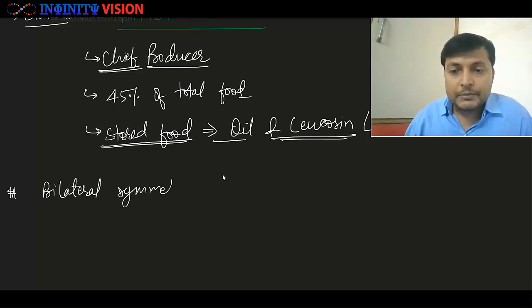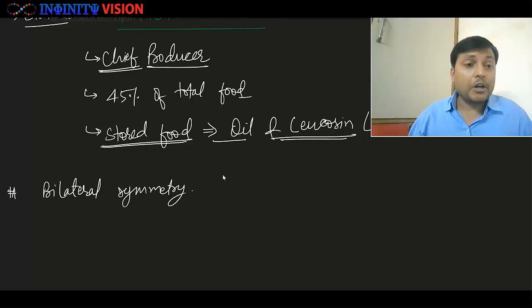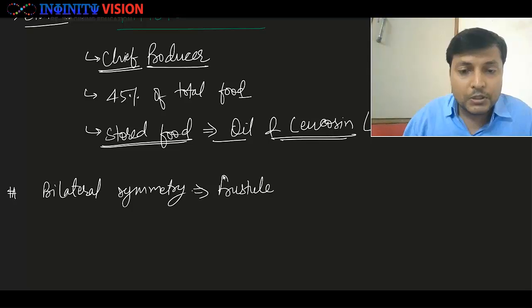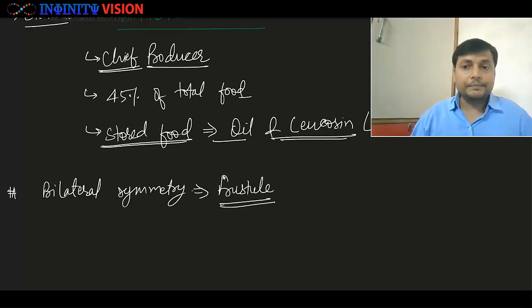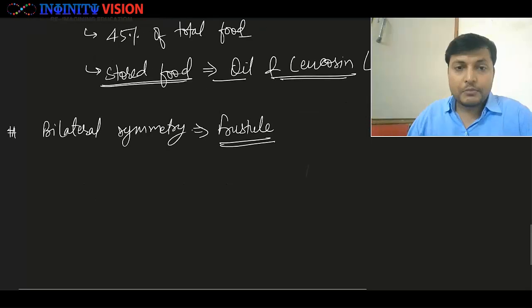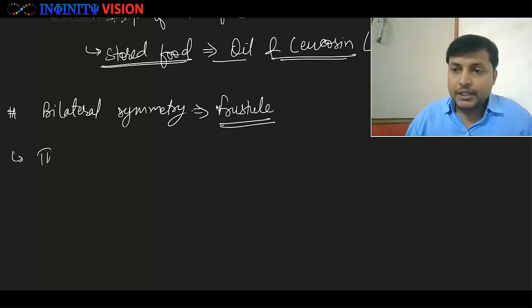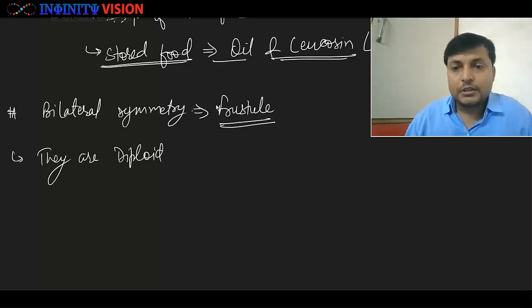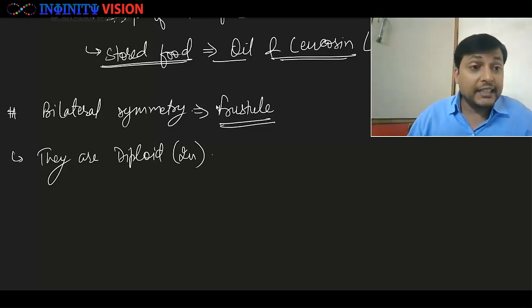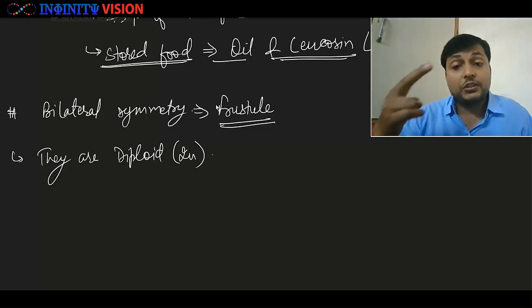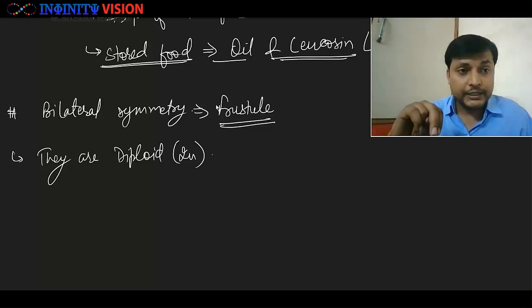They show bilateral symmetry. It means that their body can be divided into two halves. And this bilateral symmetry is not because of their cell, but it is mainly because of their frustule. Okay, great. One more important thing I would like to add here is their body. Okay, they are diploid. Therefore, they have 2n, that is two basic sets of chromosomes in their nucleus.